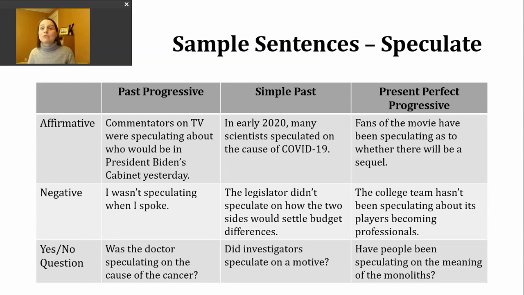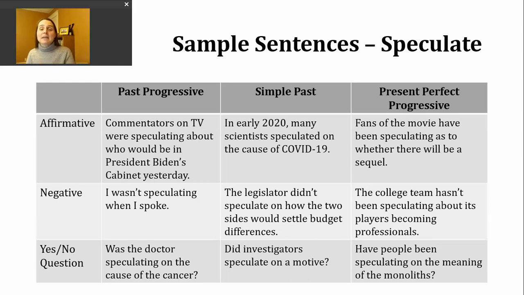So in the negative, we're not using the ed form of the verb. Here's another example sentence. The legislator didn't speculate on how the two sides would settle budget differences. So this is another issue that's ongoing in the United States as our two main political parties have negotiations regarding a budget and providing more COVID-19 relief.